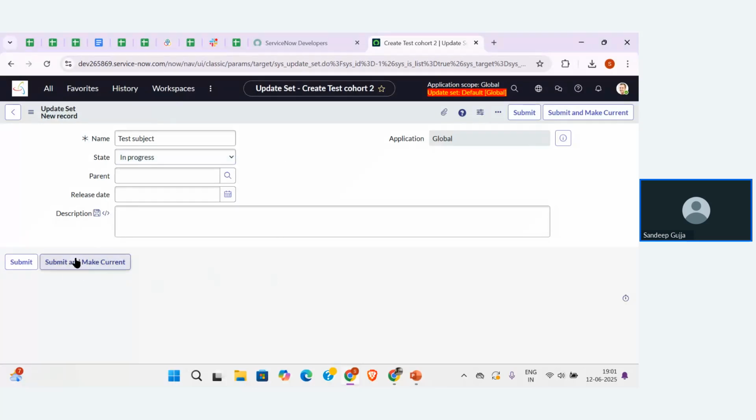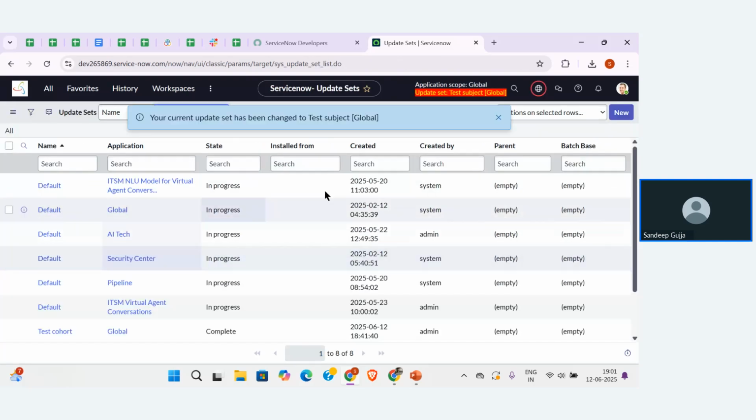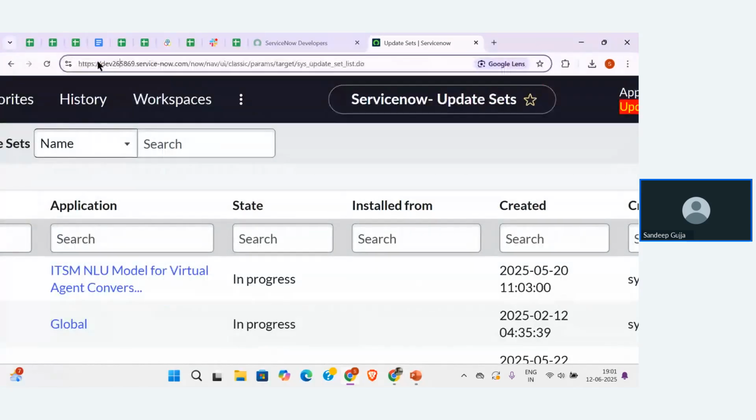Now let me click on Submit and Make Current so that it will automatically be active, and whatever configuration I build will be stored in this particular update set. Okay, so now my update set is active. You can still check that, guys. I'm working in the first instance with the name dev ID 265869.